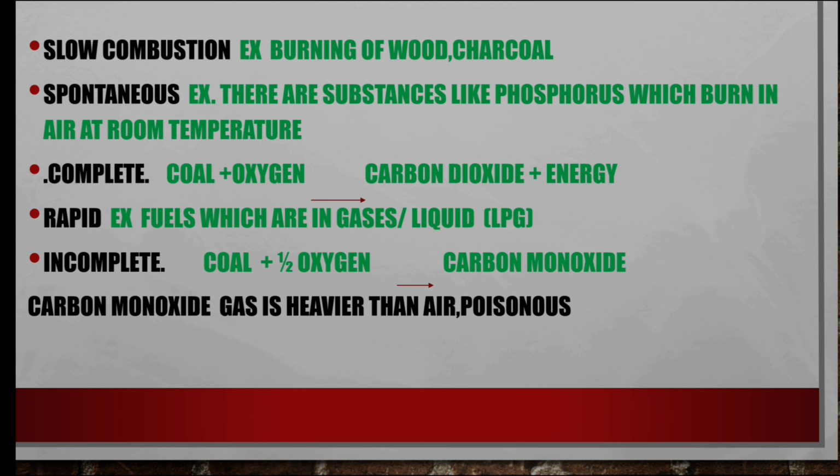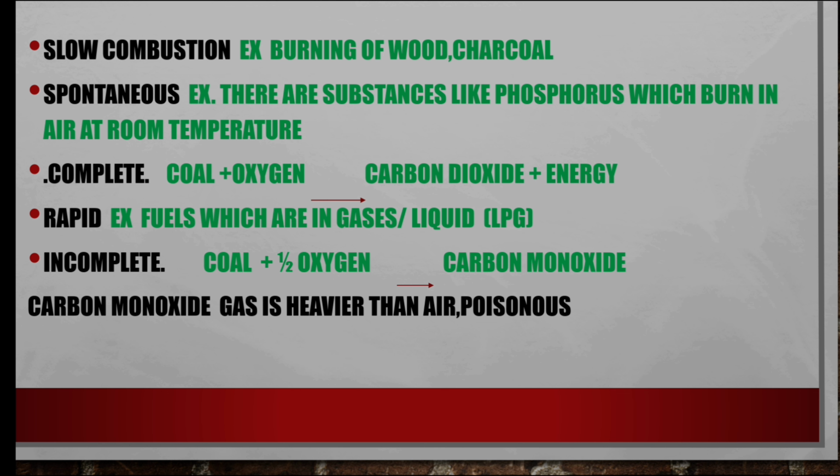For slow combustion, we take burning of wood and charcoal. Why do wood and charcoal come under slow combustion? Because they have high ignition temperature. That's why wood and charcoal come under slow combustion.